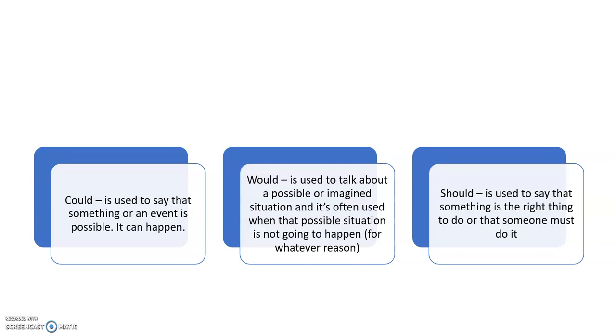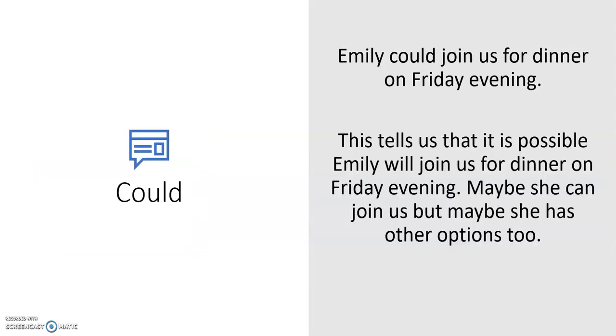And would is used to talk about a possible or imagined situation, and it's often used when that possible situation is not going to happen. Okay, so for whatever reason, this is not going to happen. And finally, should is used to say that something is the right thing to do, or that someone must do it, or that someone ought to do it. So let's have a look further.